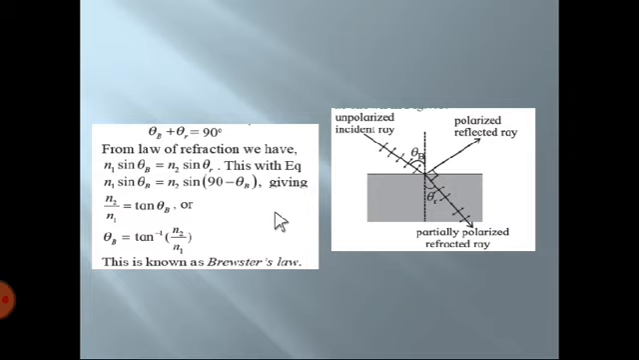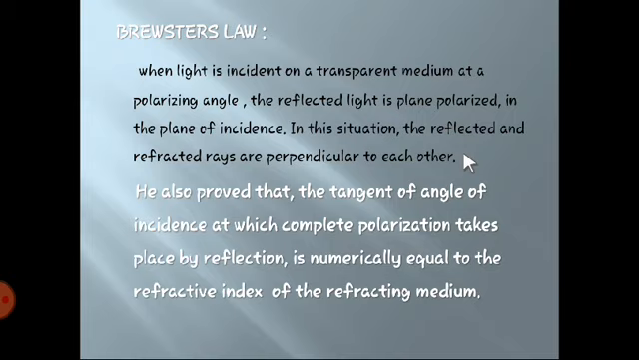The incident wave is unpolarized. This is an unpolarized light wave. Its electric field, which is in the plane perpendicular to the direction of incidence, is resolved into two components. One is parallel to the plane of paper, shown by double arrows, and the second one is shown by dots, which is reflected back in the same medium. So these are the two components. Both have equal magnitudes.